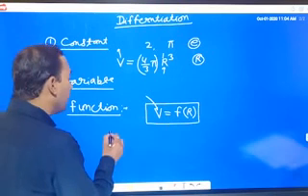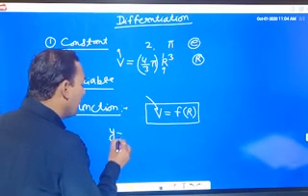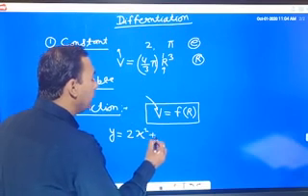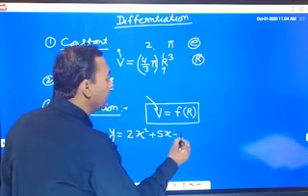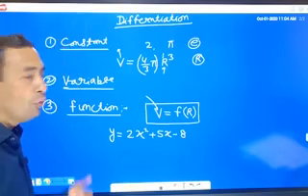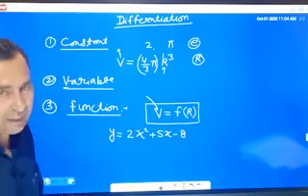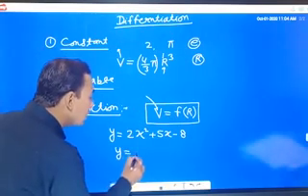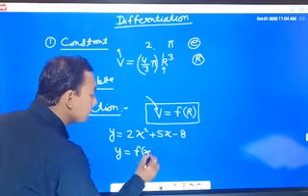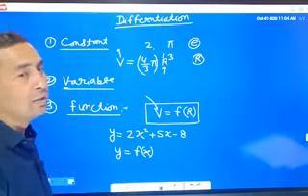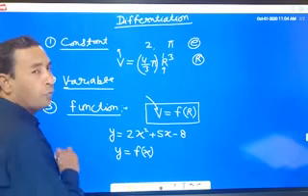Like that we can write another function: y equal to 2x square plus 5x minus 8. Now we see that the value of y depends on x, so we can write that y is a function of x. If we put different values of x in this formula, we get different values of y.